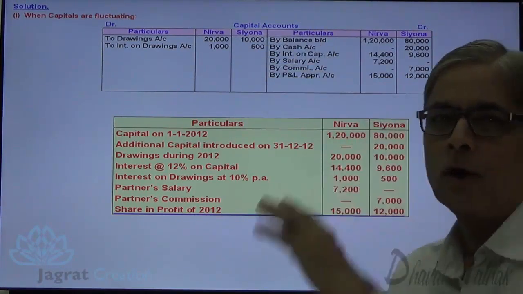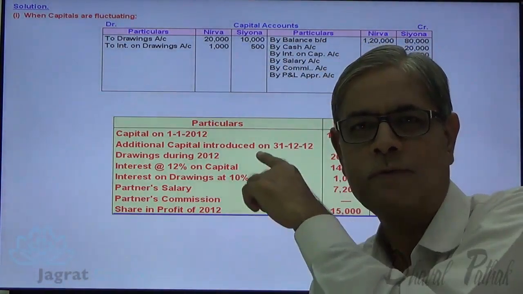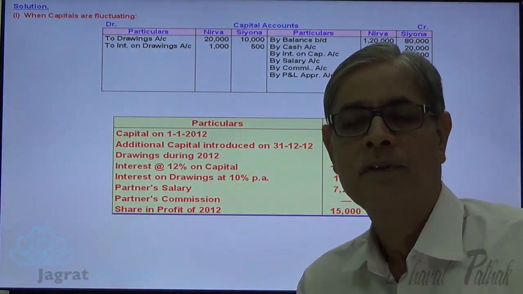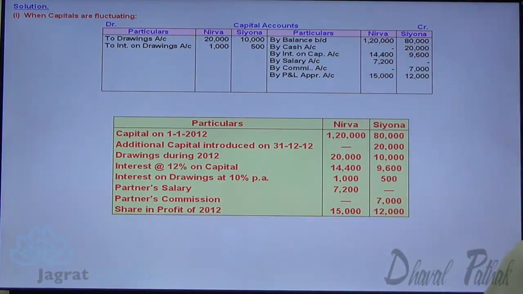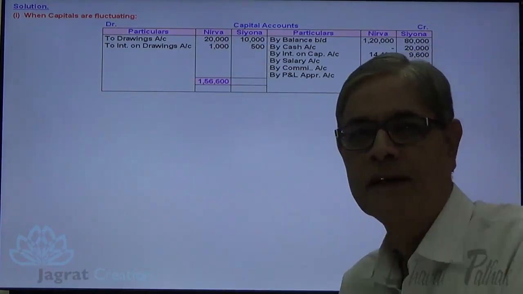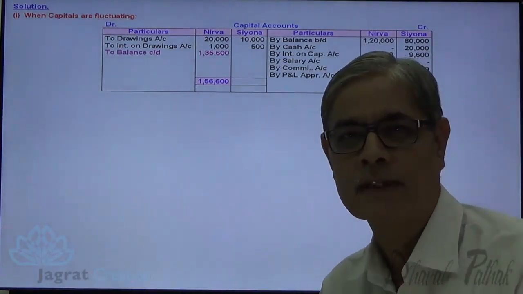Now after recording all this transaction, I would like to find out the balance of capital account. Total of credit minus total of debit. I will get the closing balance of capital account that shall be reported in the balance sheet liability side. So total of credit side of Nirva 1,56,600. From that you are required to deduct 21,000. So you will get the balance to be carried forward 1,35,600.